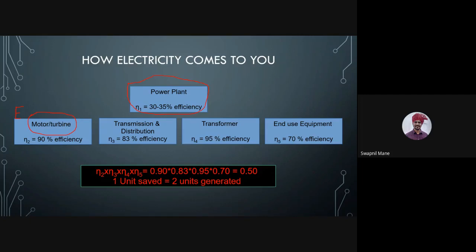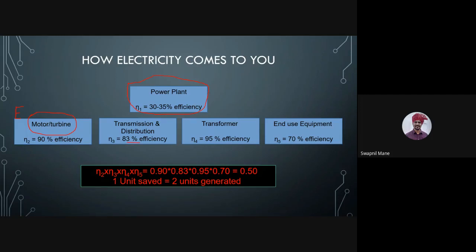From that power station, we have transmission and distribution. Efficiency is 83%. So what is the loss? 17%. After transmission and distribution, you have seen these are cables that travel from, say, Koina power plant to Vasai. Vasai East, we have one substation. It can be seen from our college, yes or no? So transmission and distribution, which are the cables, here 17% loss is there.